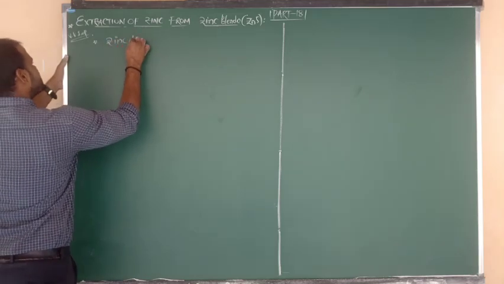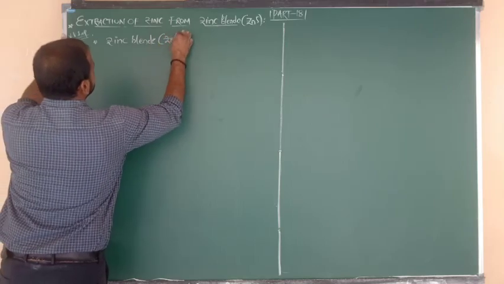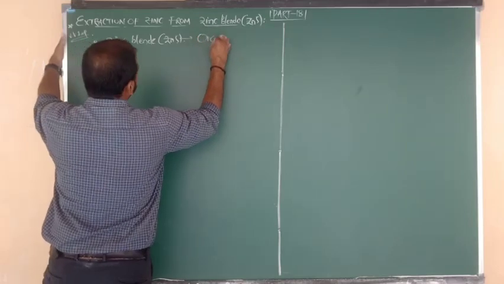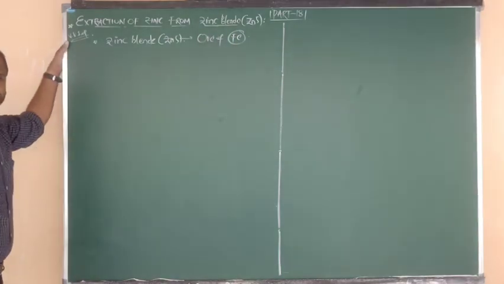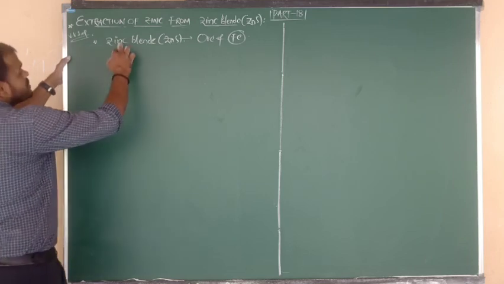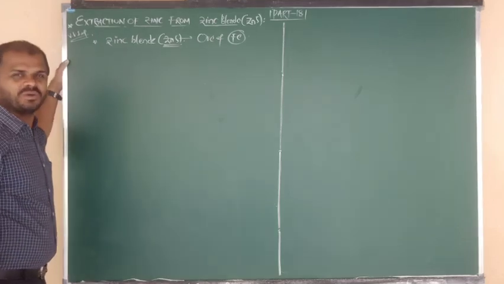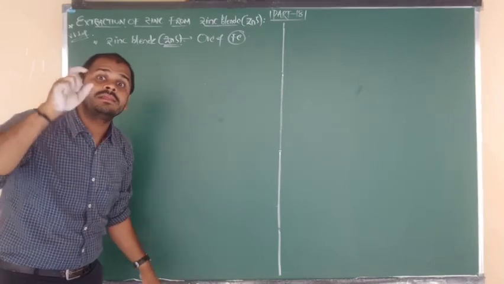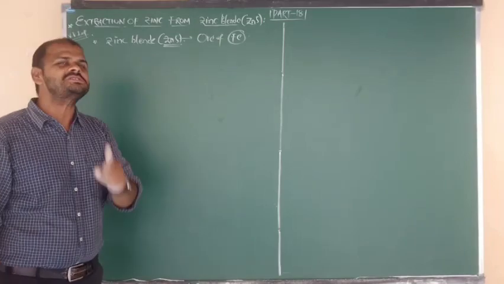Zinc blende. Let me write first of all what is the formula of zinc blende. The formula is nothing but ZnS. So I want to say that it is an ore of zinc metal, nothing but a mineral of zinc metal. Okay. So zinc blende, the formula is zinc sulfide. So many times I have told you, sulfide ores are always heated in the presence of oxygen, always in the presence of air. That is nothing but the roasting procedure.